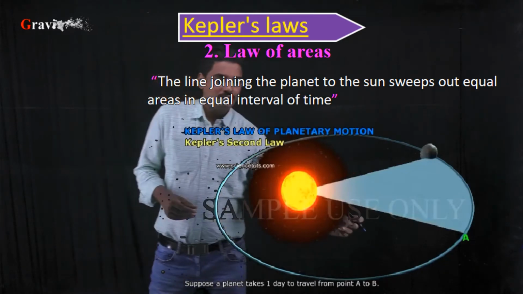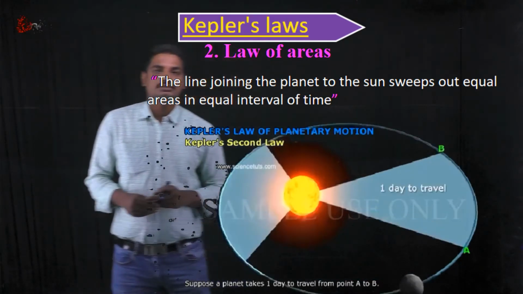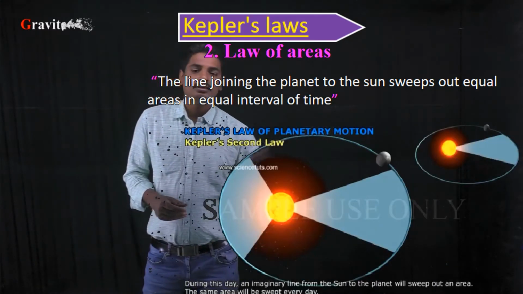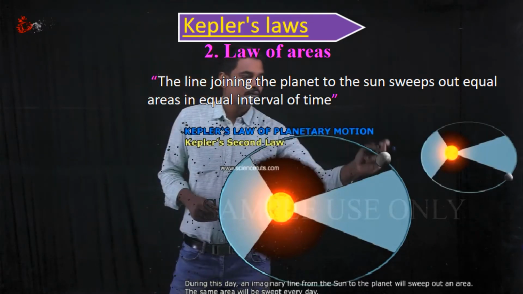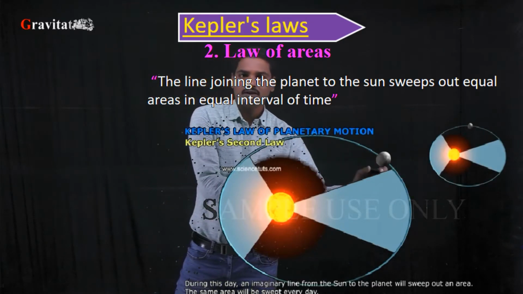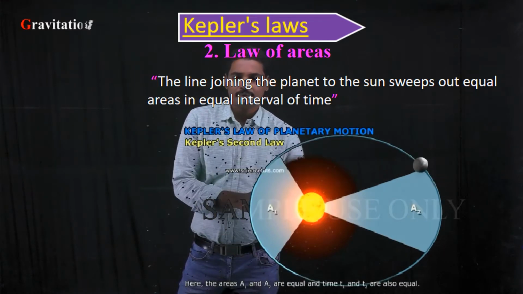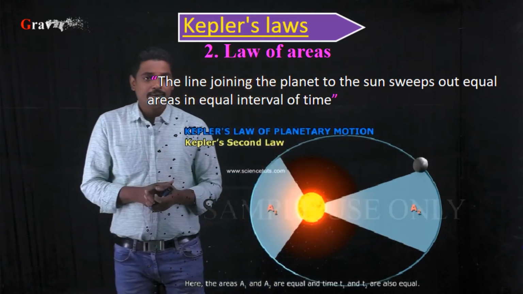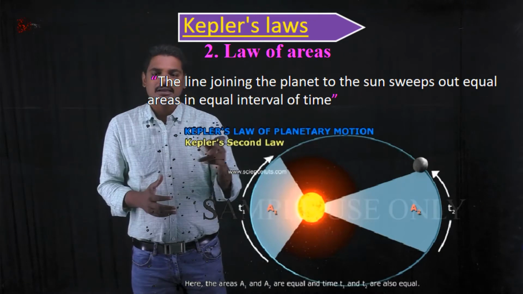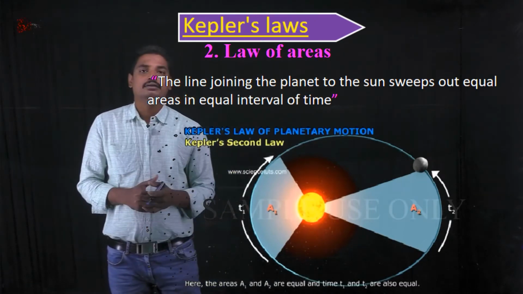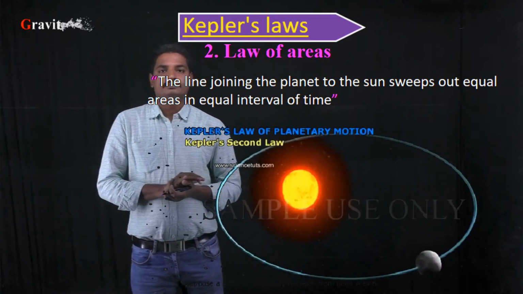For a time t1 the planet covers an area, let it be A1, in one day. In the same one day, the planet covers a distance from this point to this point of area A2.